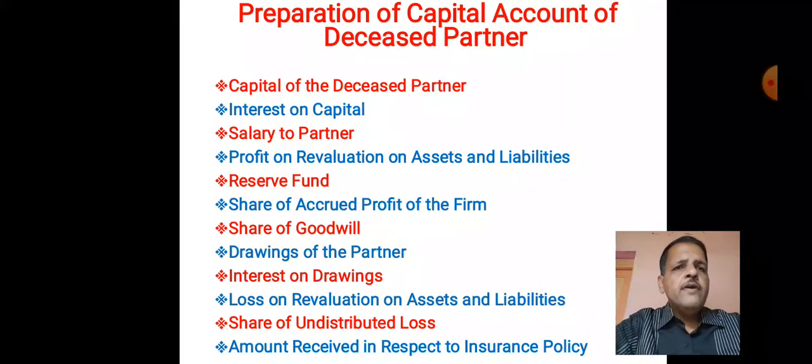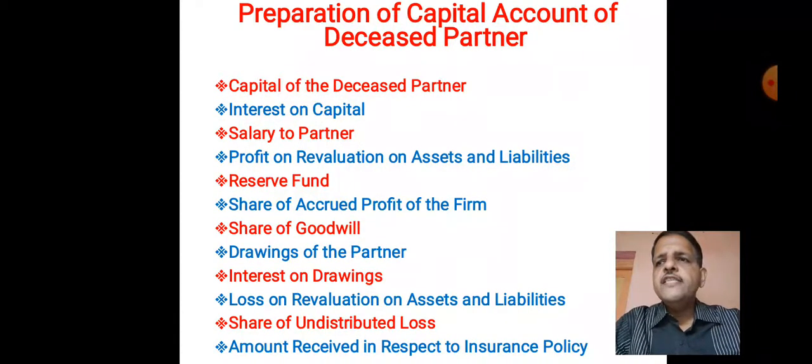Then we have to give effect for drawings of the deceased partner. Drawings of the deceased partner from the date of balance sheet to the date of death should be transferred by debiting capital account and crediting drawing account.